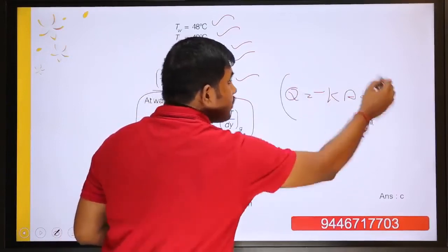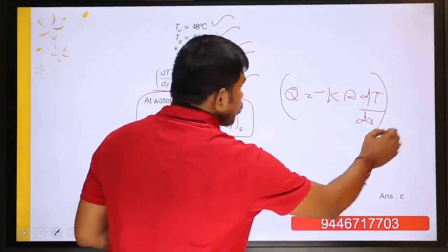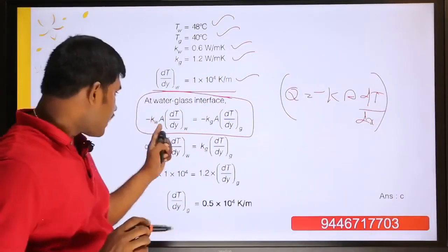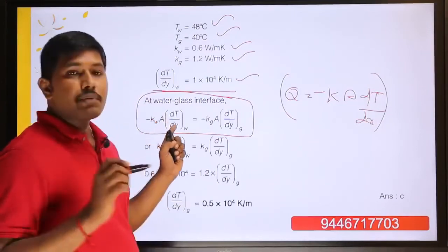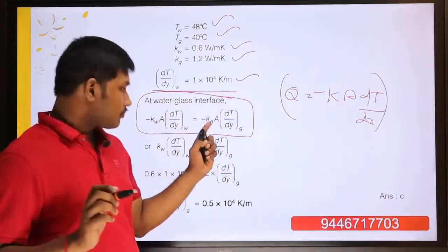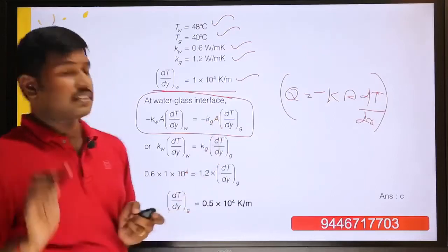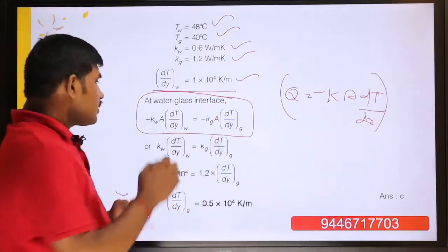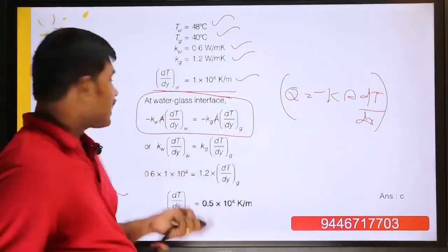So here you equate both of them, since both are inside. That is minus KW, the thermal conductivity of water, into area into dT by dy of water, equal to minus Kg, the thermal conductivity of glass, into area into dT by dy of glass. So simple. The areas cancel each other. It is a constant area. If it is not given, you have to cancel them.